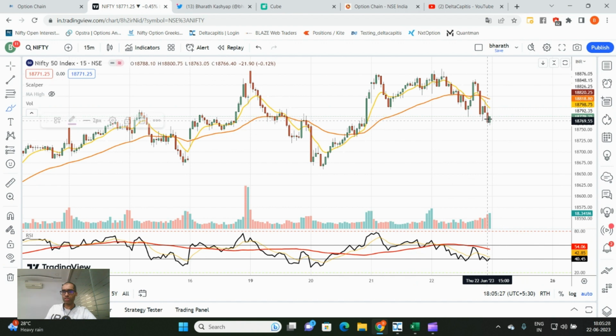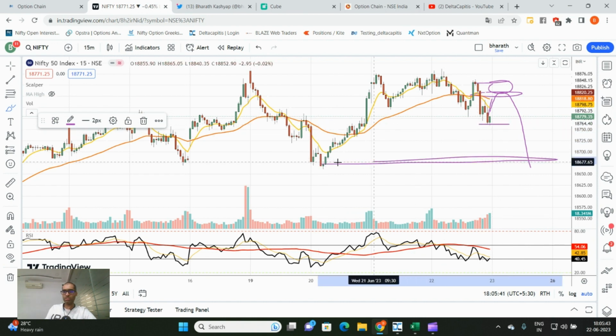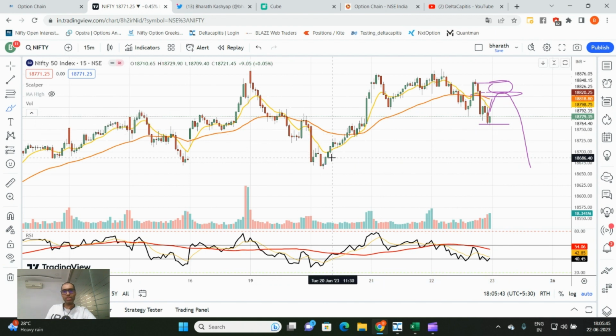Now, where could this up move stop? Probably around 18,820, or worst case 18,060. So this will become a resistance window for me. Any up move, stop short, you will test this. If the market breaks 760, you will test somewhere around this area. So I would probably align myself to short on rally on Nifty, very cautiously, because of the daily chart strength. I would be very cautiously short on rally on Nifty.